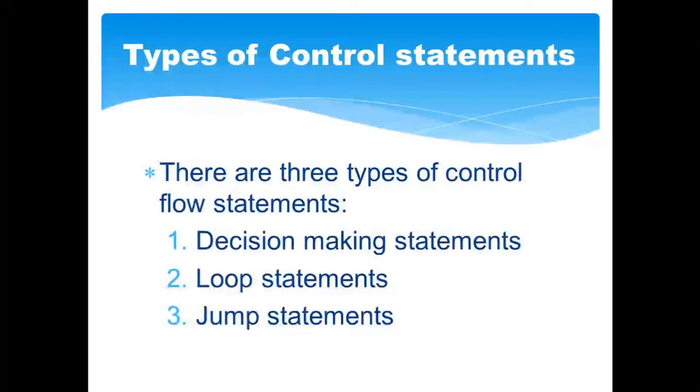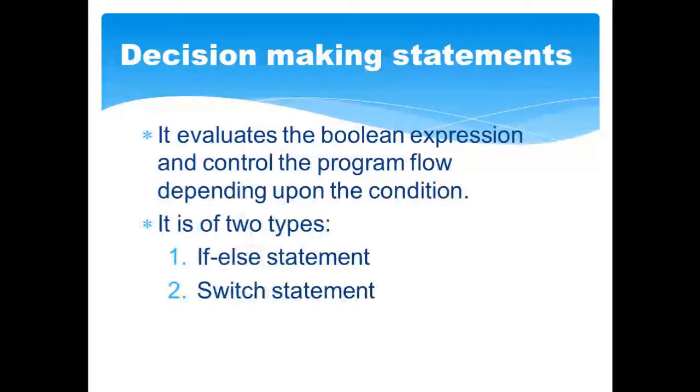So let's move inside decision making statements. Like I said at first, a decision making statement evaluates a Boolean expression and controls the program flow depending upon the condition. If it returns true, then a particular block of code will be executed. If it returns false, then the second block of code will be executed. It is basically of two types, like I said, if else and the switch statement. We will first see the if statement.